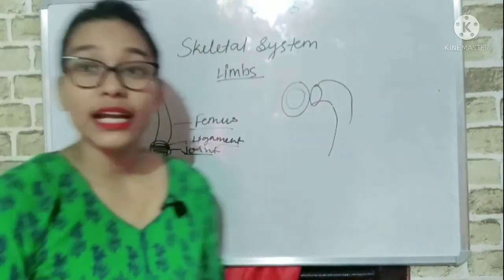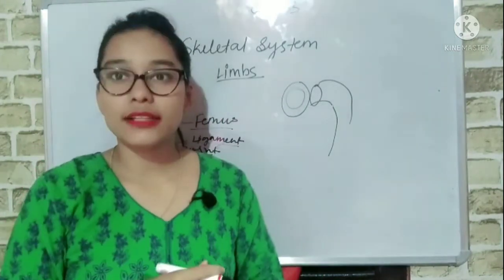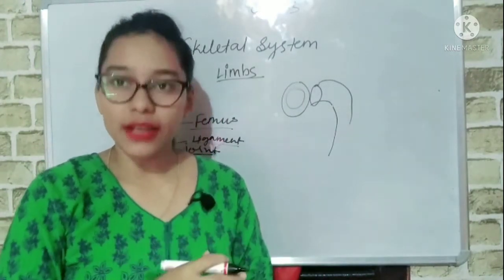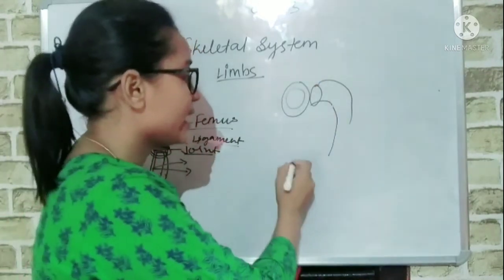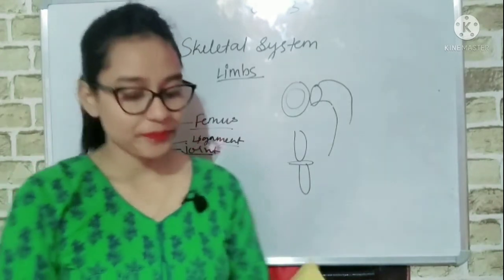So we know that bone is a very rough substance, right? If bones rub against each other, what happens? There will be wearing out, right? So to prevent that, cartilage is present between two bones.